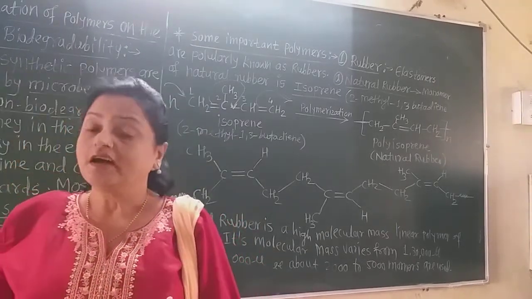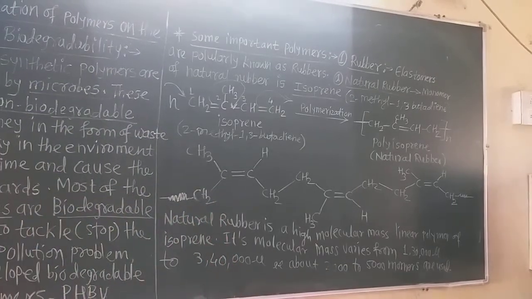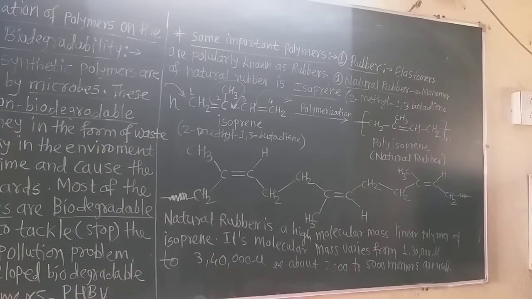Now let us study the second important polymer. First, study some properties of the natural polymers. Now I here told you the properties of the natural rubber. Polyisoprene, that is the natural rubber molecule, has cis configuration of the carbon-carbon double bond. Now see here, there is the cis configuration and not the trans configuration.